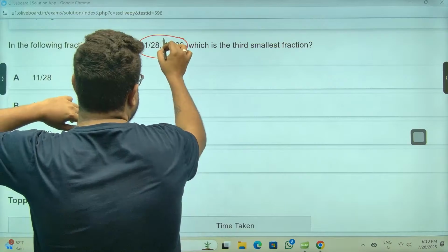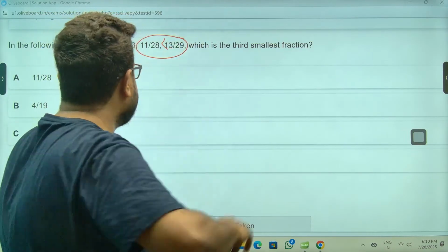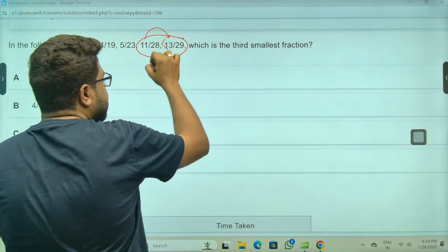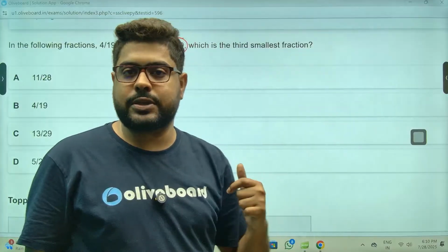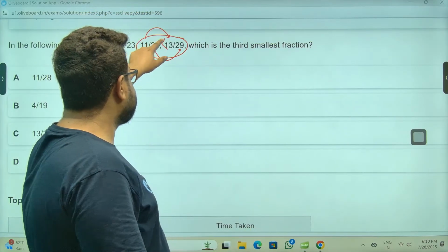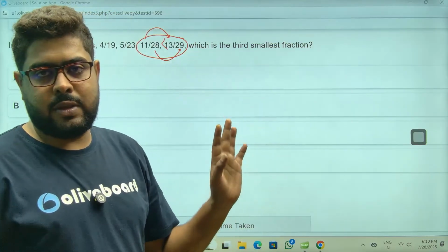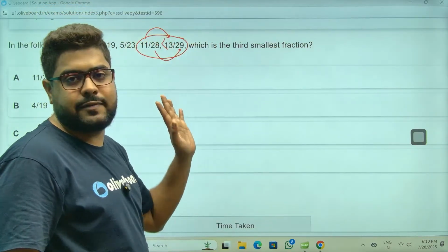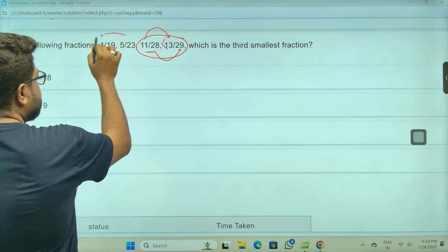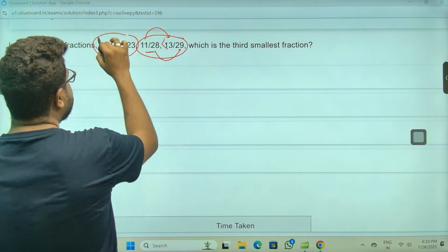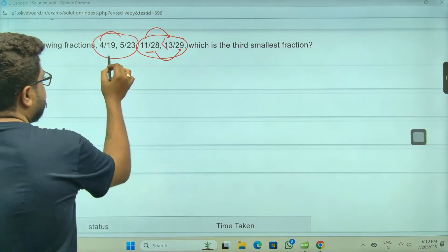Sir, this value is smaller. You see now, this value is smaller because you see 11 has increased to 13, double. But again, the denominator has not increased in the same proportion. It is almost half. So if it is increased by like 2, the denominator should have increased by almost 4. That did not happen, instead it has increased by only 1. So definitely between these two, this is smaller, sir. So take these two. So this has only increased by 1. This is a bit close. We have to calculate this.